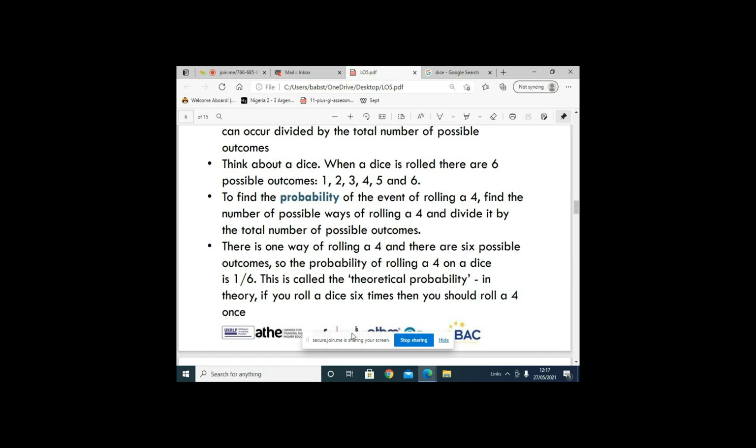If they ask you what's the probability of obtaining 6, it's going to be 1 over 6. If they tell you what's the probability of obtaining 7, it's going to be 0, because there's no 7 there in the 6-sided die. So the probability of obtaining 7 is going to be 0. The probability of obtaining 10 is going to be 0.